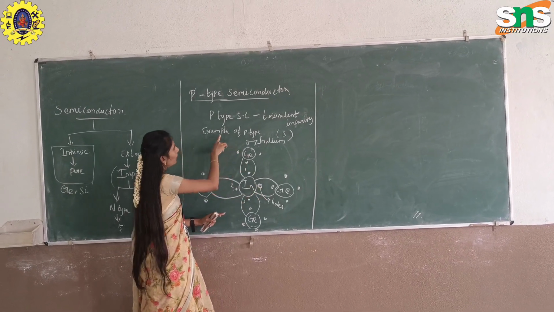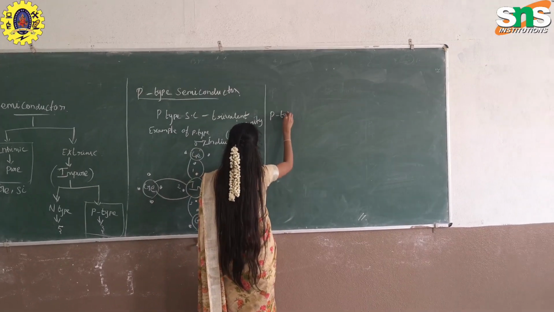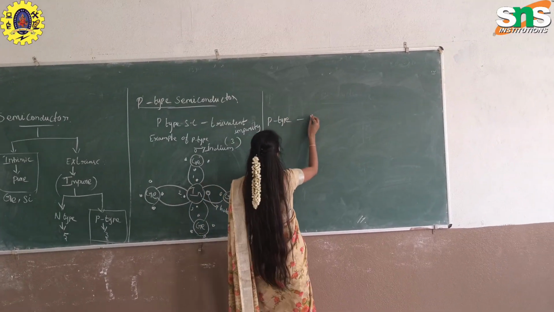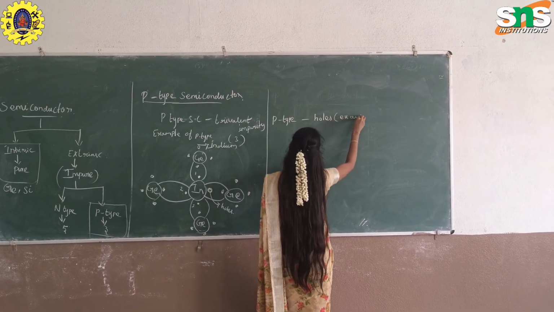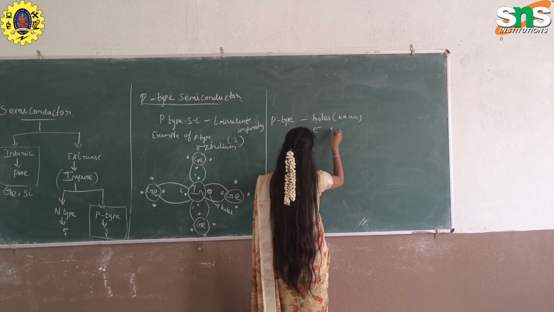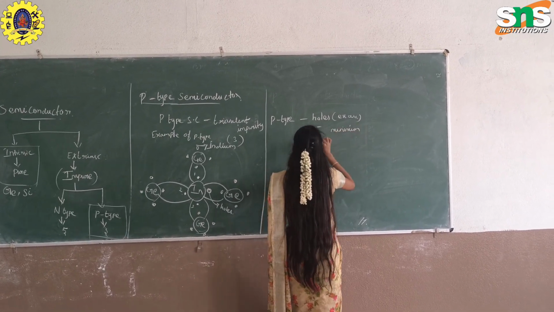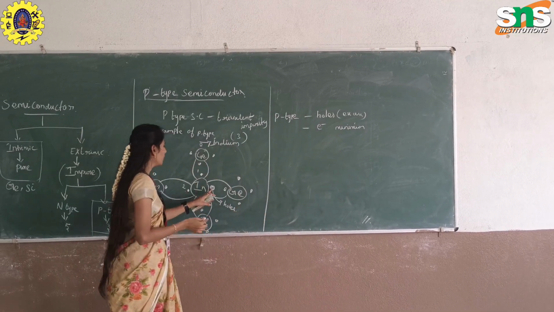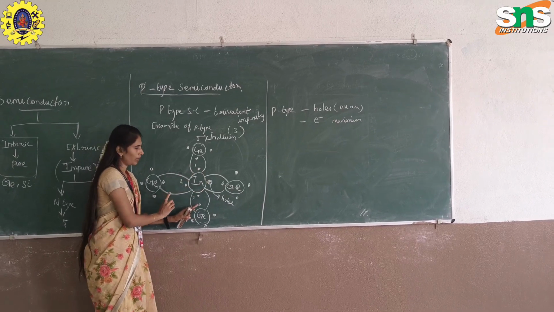In this case, it is a p-type semiconductor. In a p-type semiconductor, holes are in excess and electrons are minimum. In this case, conductivity is produced due to holes in the p-type semiconductor.